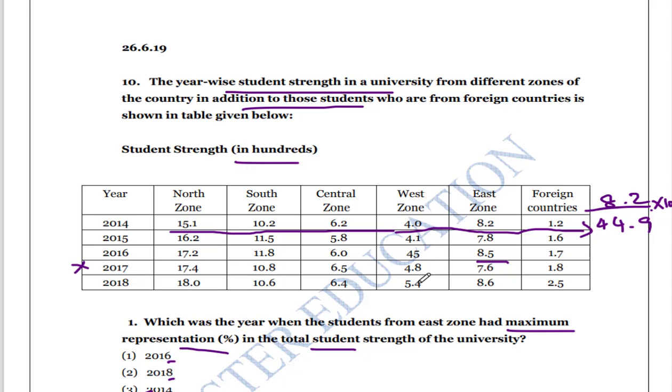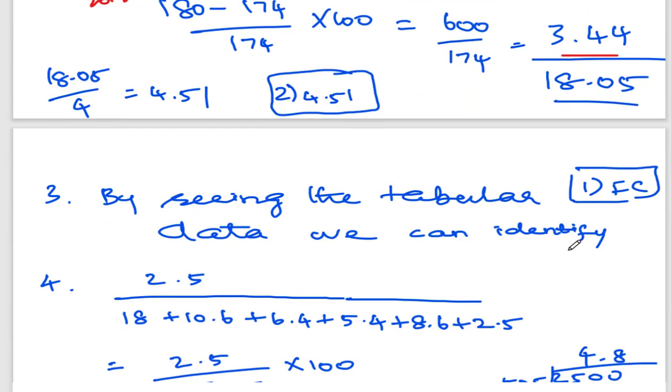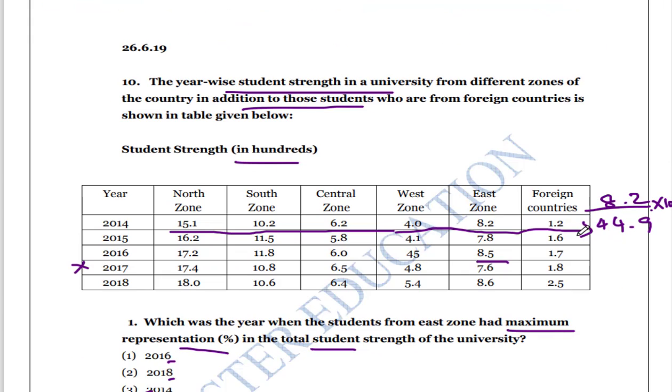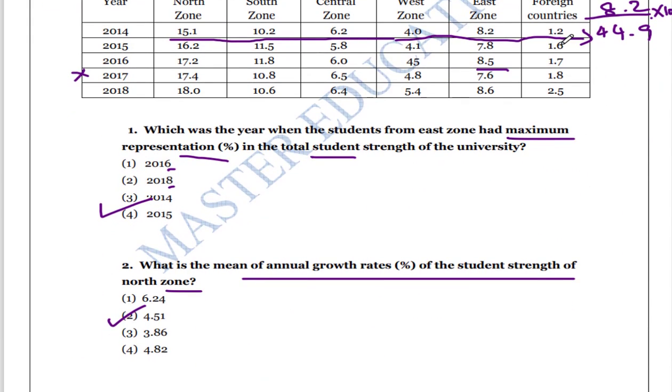In the west zone there are only small increases of 0.1. But when you see the foreign countries, it increases every year.